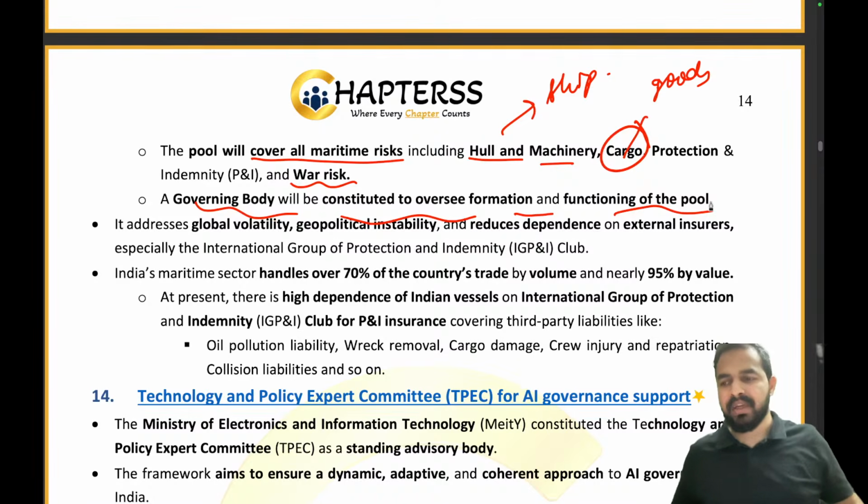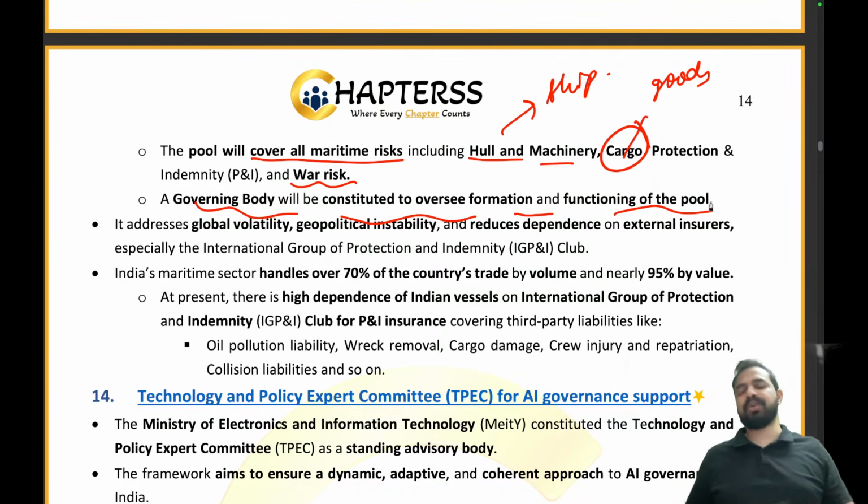So basically, with the help of the Bharat Maritime Insurance Pool, Government of India will be able to address the global volatility, geopolitical instability, reducing dependency on the external insurers. And let me tell you why exactly we are focusing on the maritime sector. It is quite simple, guys, because it handles 70% of the country's trade by volume and 95% by value.